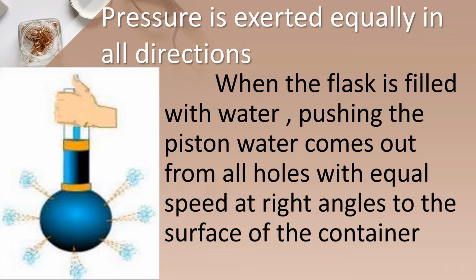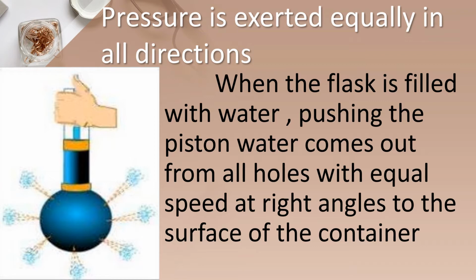The piston is moving at right angles, children. So when the flask is filled with water, pushing the piston, water comes out from all holes with equal speed at right angles to the surface of the container. Okay children, did you all understand?